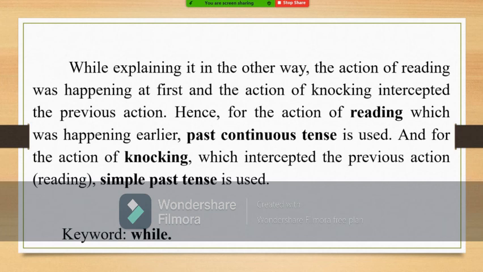Here, we have only one reliable keyword, that is "while". At times, "when" may come, but it will not clearly ascertain the past continuous tense. If you have "while", after "while", you will have a subject, and after that, surely the verb should be in past continuous. "While" is the reliable keyword.